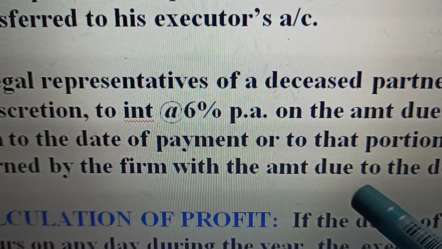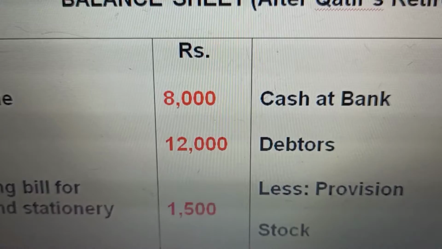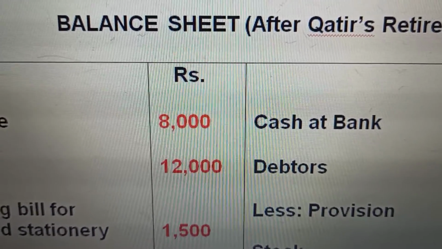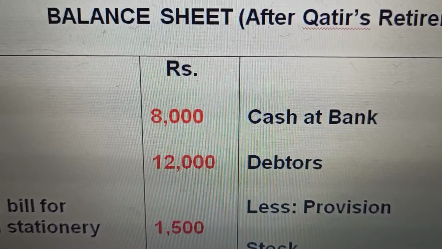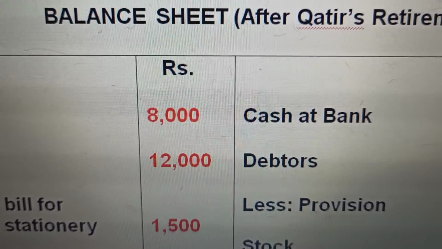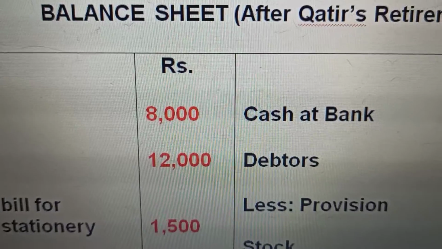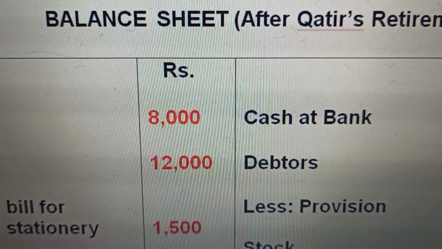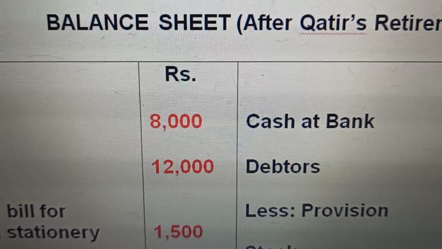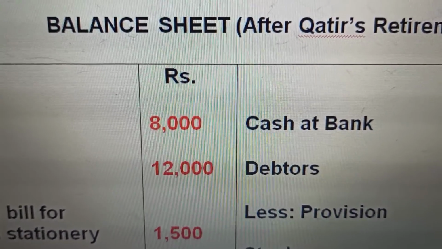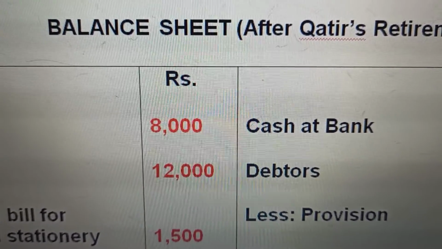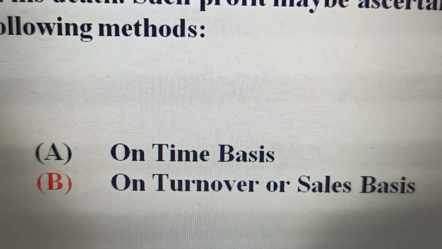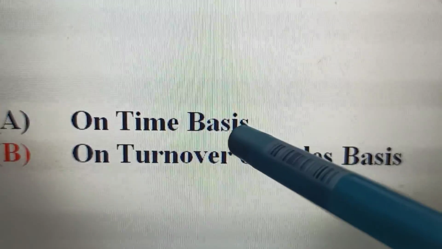And this is how the profit will be calculated. Now profit is an undecided event. Profit will be calculated only after the year is over. Profit cannot be calculated any time of the year. But in case death happens any day of the year, the profits have to be calculated for that period. There are two ways to calculate profit in case the death happens in between the year. These are the two ways on which the profits will be calculated.